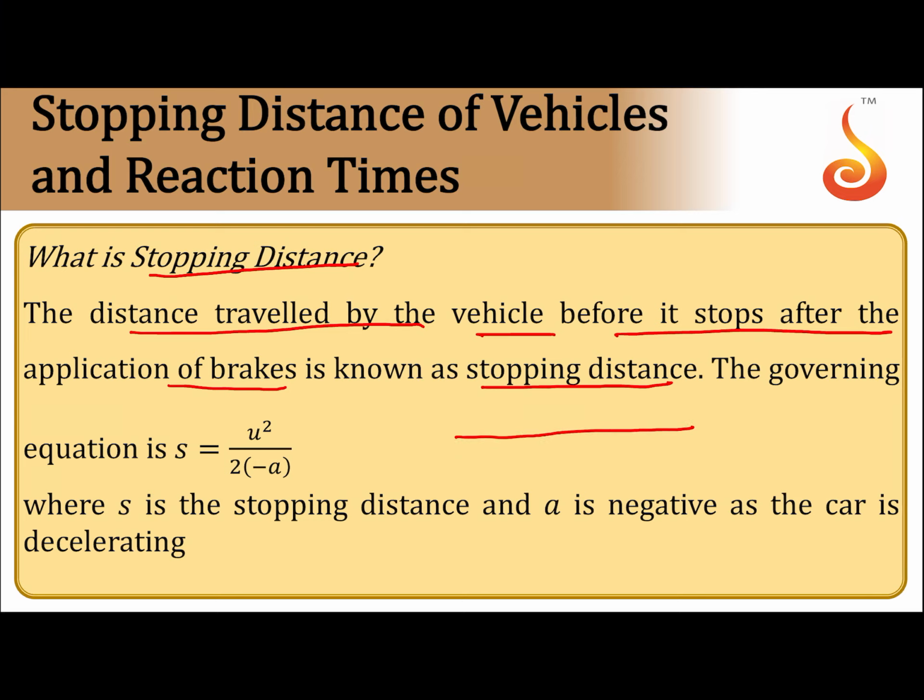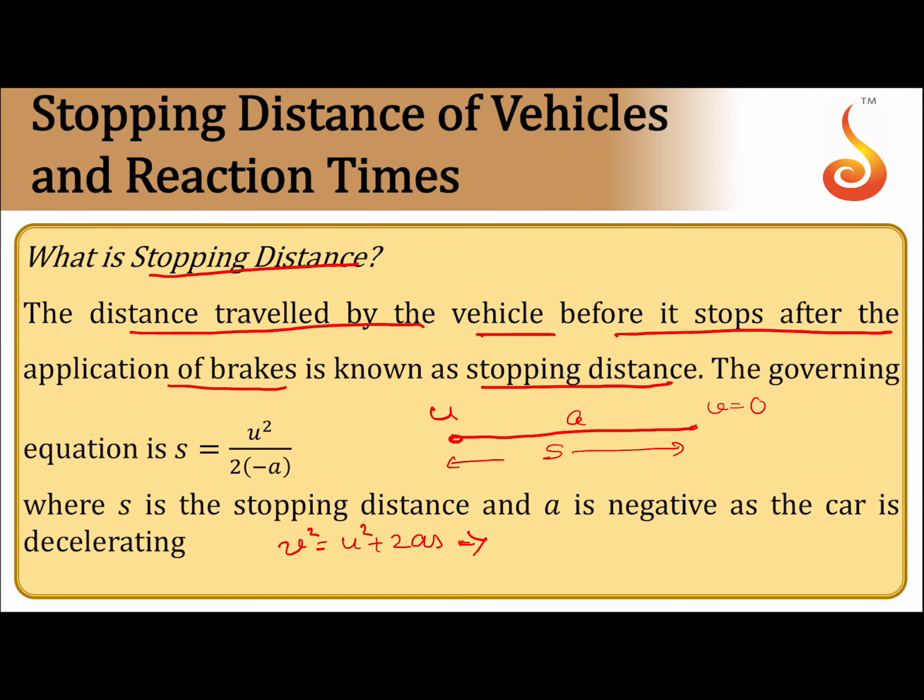For example, here the vehicle is travelling at speed u and it comes to rest and it retards at a, and the distance travelled is s. Now, how to find out? We can make use of the third equation of motion, which gives us v square is equal to u square plus 2as.